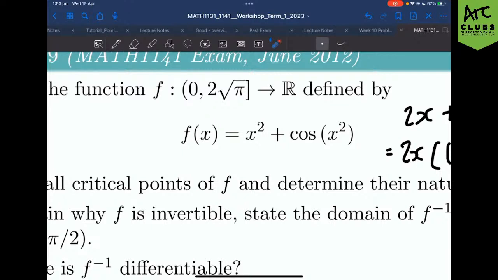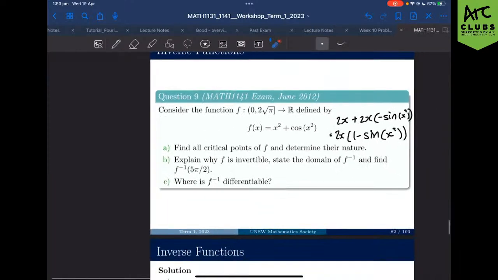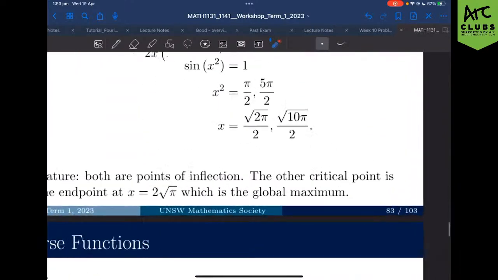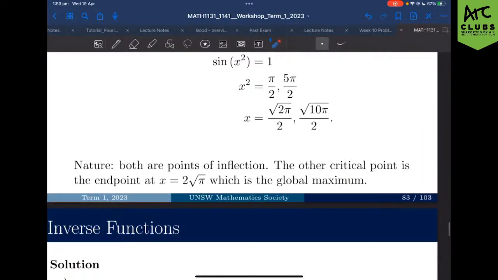An answer that we need in this that isn't considered in Maple is actually the endpoint. So remember that we can't have 0, right? But we can have 2 root pi. We must consider that as a critical point because it's at the endpoint. But again, that wouldn't have been considered in the Maple, right?